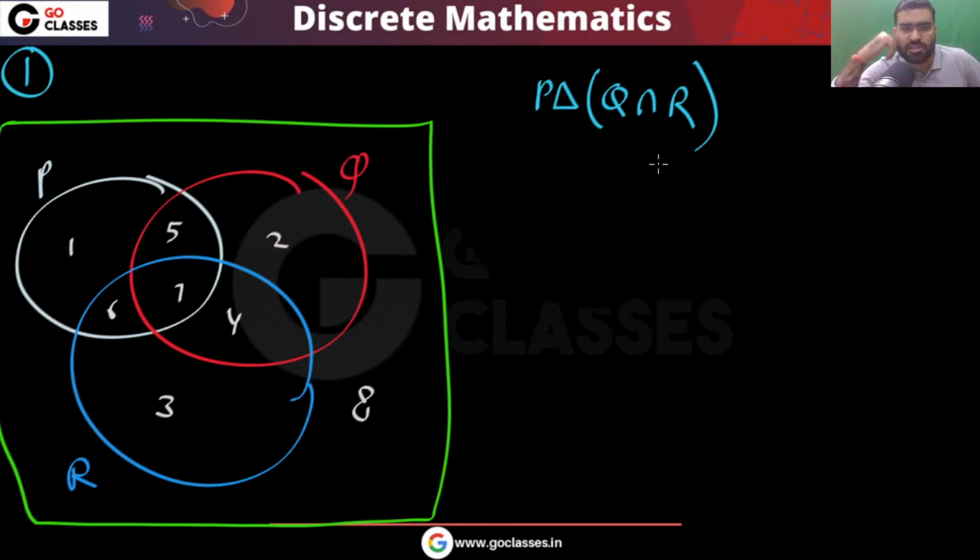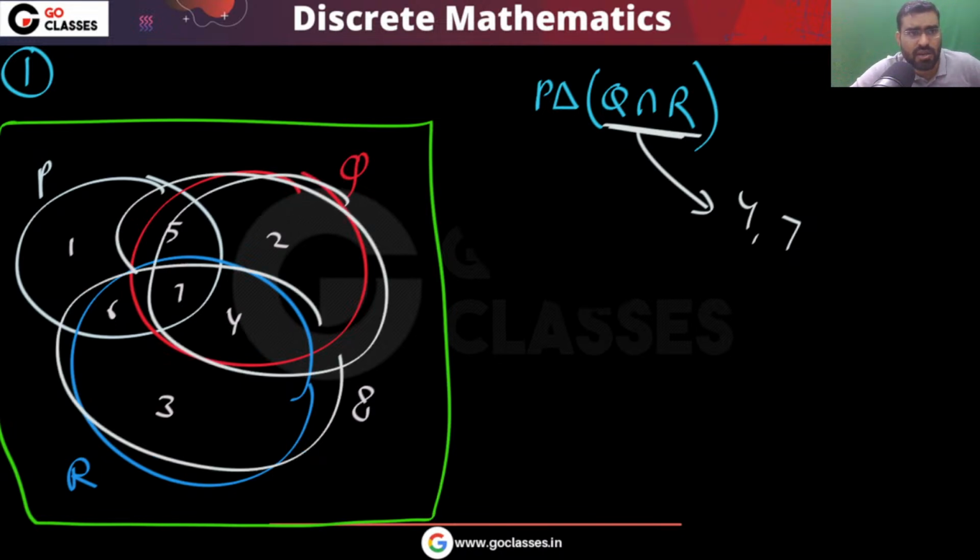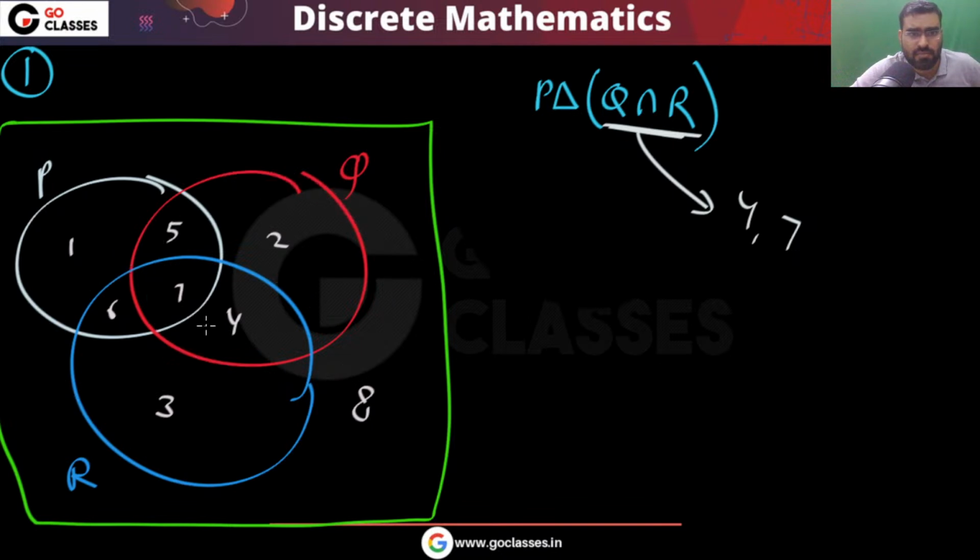First of all, you can notice that Q intersection R, what area will it cover? Q intersection R is your areas 4 and 7, because this is Q and this is R. Only look at Q and R. What is Q intersection R?